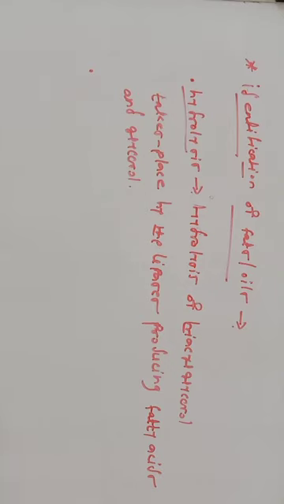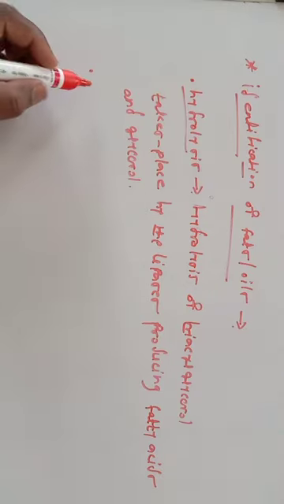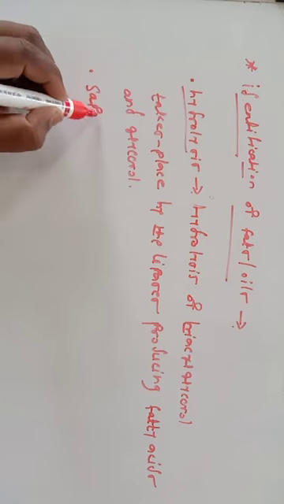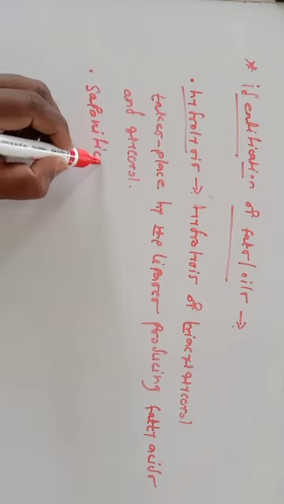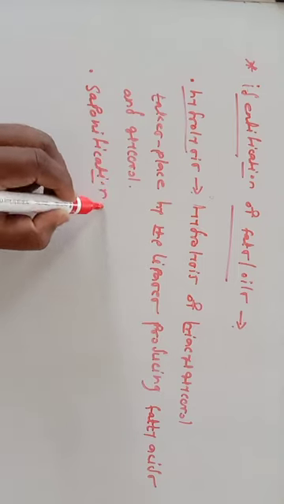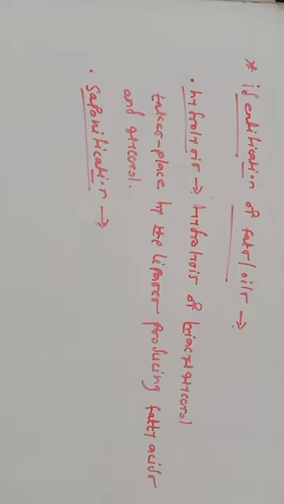The second important identification process is saponification. We are very much familiar with this word, saponification. What is the meaning of saponification, or what is the saponification process? It is the boiling with alcoholic solution of strong metallic alkali to hydrolyze the triglyceride into glycerol and fatty acid, and it is called saponification.